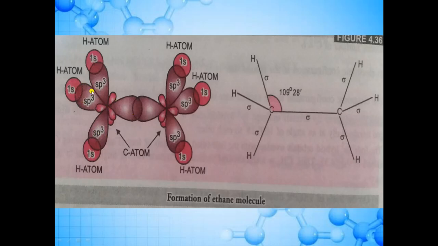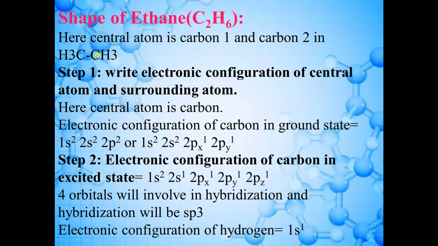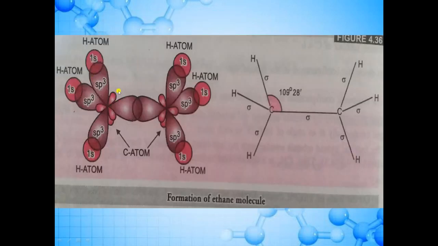So this is only for the carbon atom. In the same way, if you have to draw the hybrid structure for this carbon atom, it will be the same. So the same diagram for carbon you will draw here: one hybrid orbital here, second here, third here, and fourth here. So these two diagrams are only for the carbon atoms.